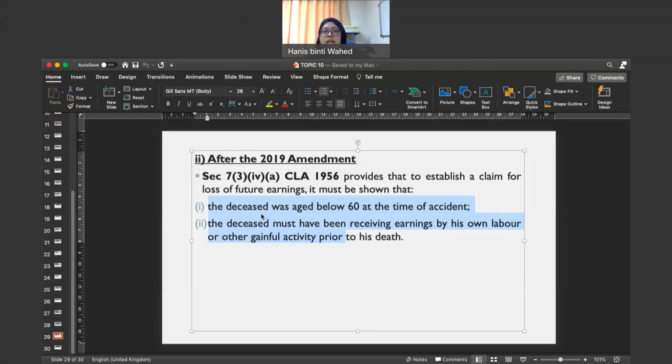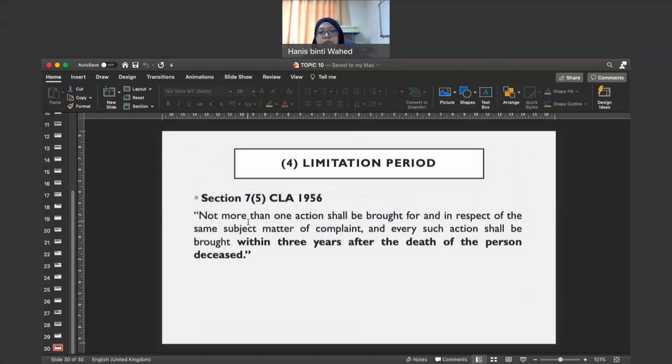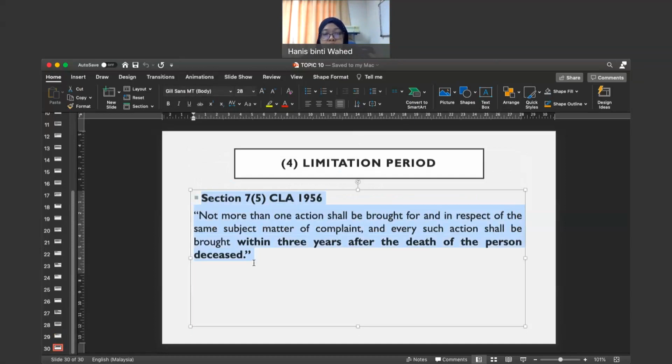Okay, so another important thing that you need to know, kalau you baca, another important section lagi adalah section 7 subsection 5. Okay, subsection 5 ya, kalau you baca Civil Law Act 1956, tengok section 7 subsection 5. It said that the limitation period, sekejap okay, this one. Okay, the limitation period is within 3 years after the death of the disease. So dependent ni kena make claim within 3 years from the accident. Okay, as stated in section 7 subsection 5 of the Civil Law Act 1956.